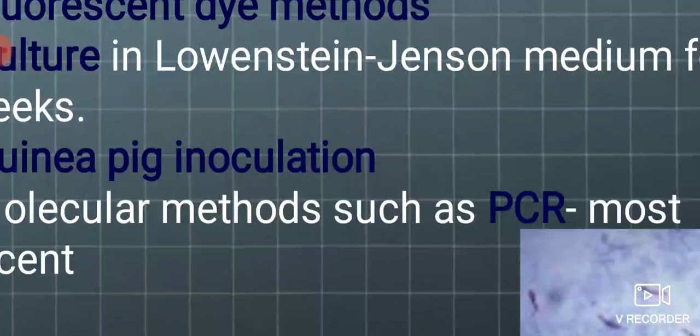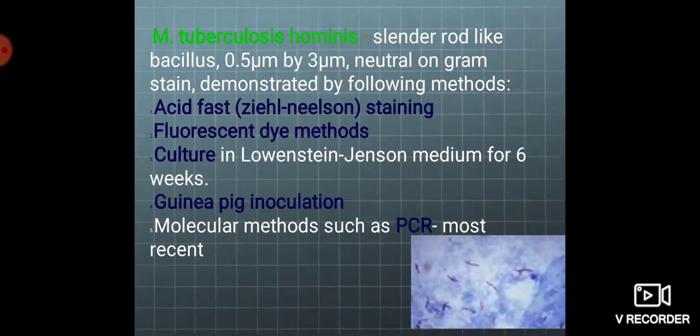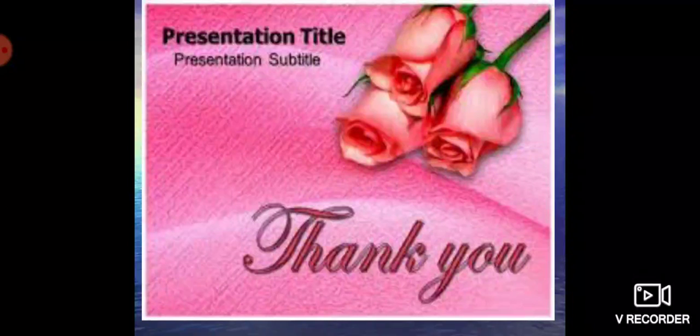Immunohistochemical stain is used nowadays, which is against anti-MPB64 antibody. This stain is used to demonstrate the organisms. Last but not least, radiographic methods like X-ray chest are also used to detect tuberculosis, which shows the presence of fibrocalcific lesions. Even pleural effusion is noted, and this can be diagnosed by radiological methods.